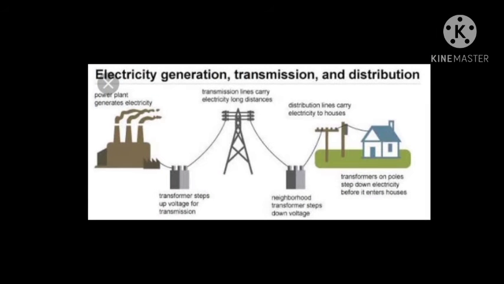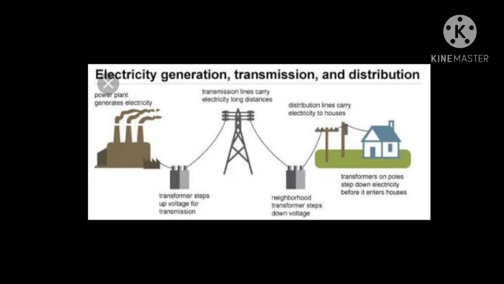Then the next source is the main supply. We draw electricity in our homes from the main supply. Mains do not produce any electric current on their own. They consume electricity from the power plant. The electricity produced in the power plant is carried to various substations, as you can see in the figure.